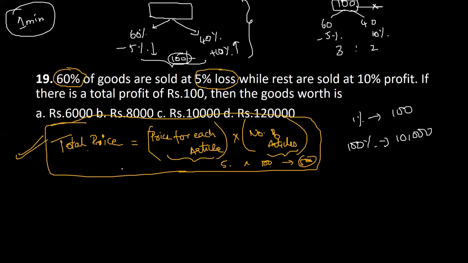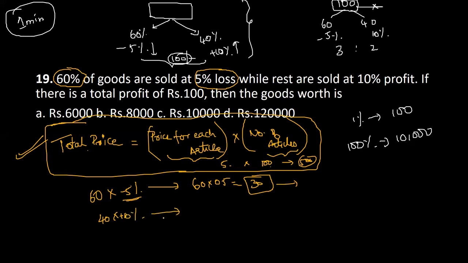In the same way, if there are 60% of the goods, or in our case 60 goods, which are sold at a loss of 5%, I can calculate it this way: 60 into 0.05, which is 3. This is something I would keep aside. And then there are 40% of the goods which are sold at 10% profit. That is 40 into 0.1, which is 4.